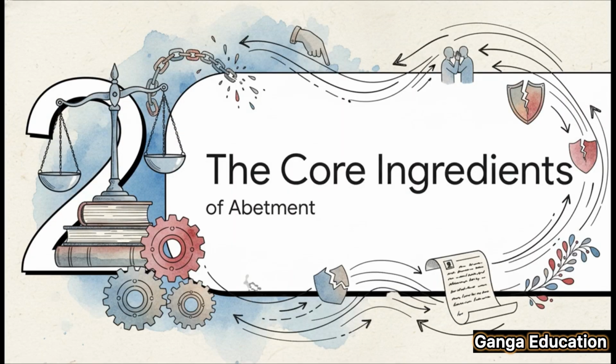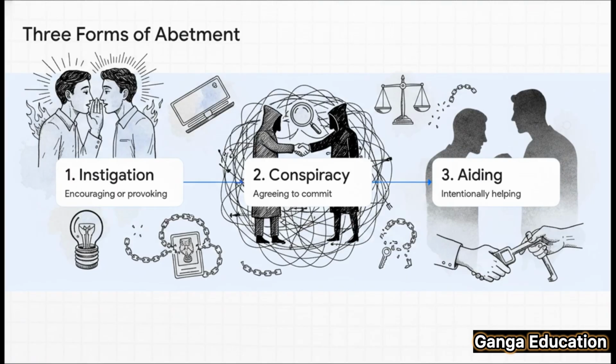Moving on to our second section. Let's really break down this definition into its three core parts. Getting a handle on these is absolutely key to mastering abetment for your exams. इस सेक्शन में तीन इंपॉर्टेंट चीजें हैं. First, instigation. Second, conspiracy. And third, aiding. You can think of the entire concept of abetment as standing on these three pillars.